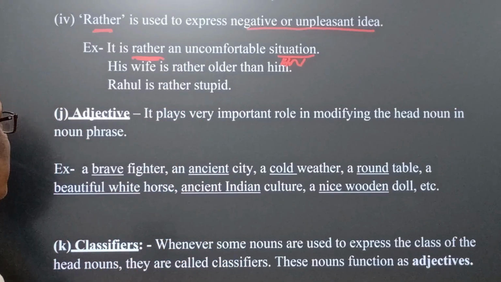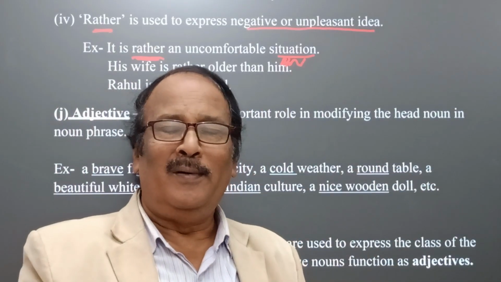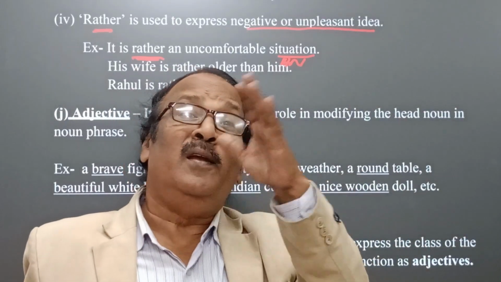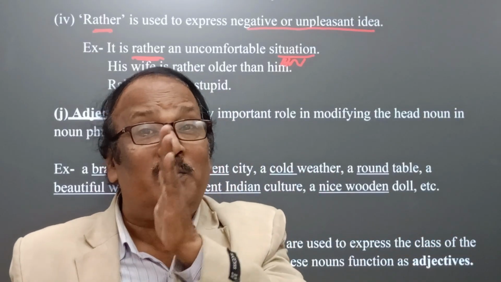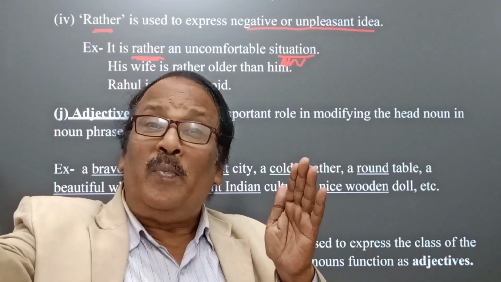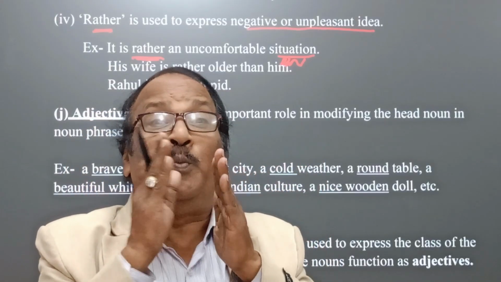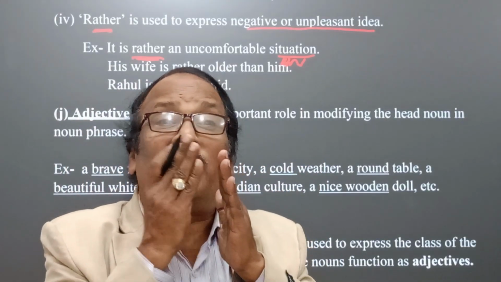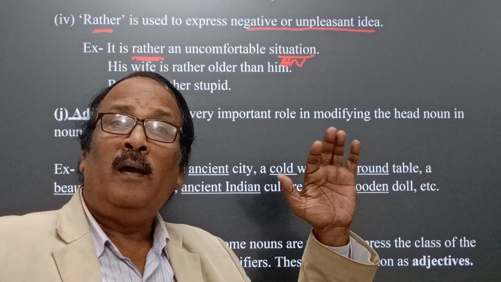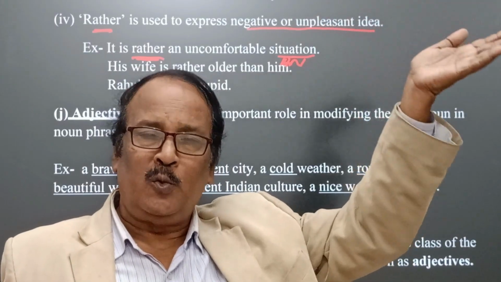Now come to adjectives. They play a very important role in the ornamentation of the noun phrase. Adjectives are used in different places. They are used in the attributive position, which means just before the head noun. Again, the predicative position, which means in the predicate part, but qualifies the noun. And the post-positive position, in the sense just after the noun. These are the positions of adjectives. It is a big chapter. It would be specially focused on in a subsequent class.